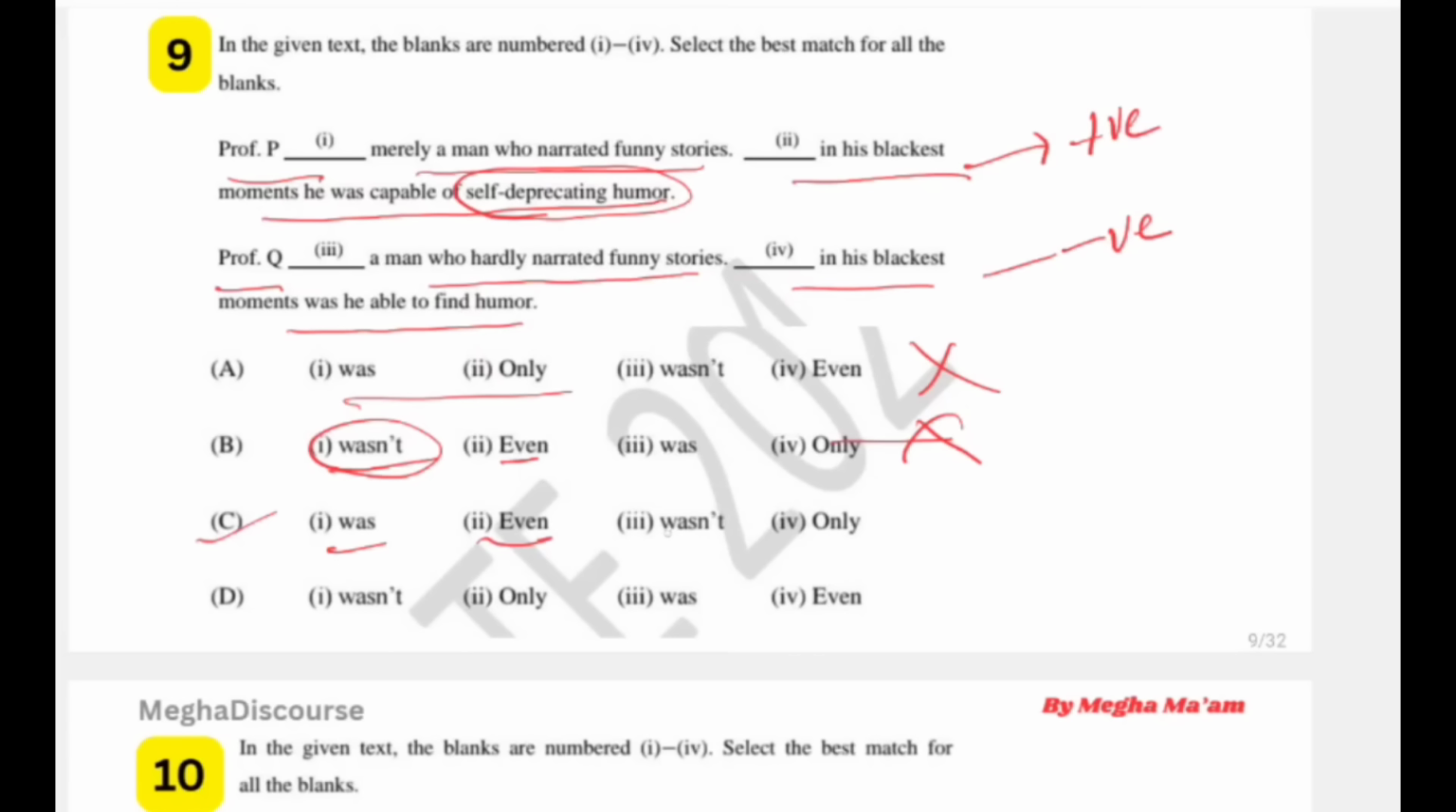Professor Q was not a man who hardly narrated funny stories. Okay, only in his blackest moment was he able to find humor. This sounds good because it shows his negative capability and it shows his positive one. Exactly as you know about the negative capability. So Professor P has a negative capability. Okay, so this is our answer.